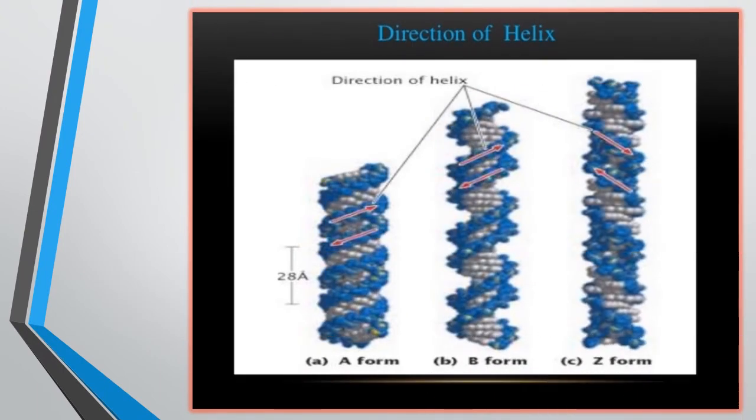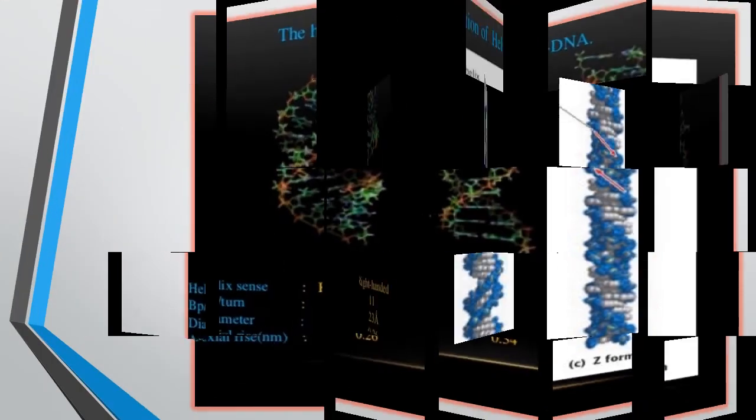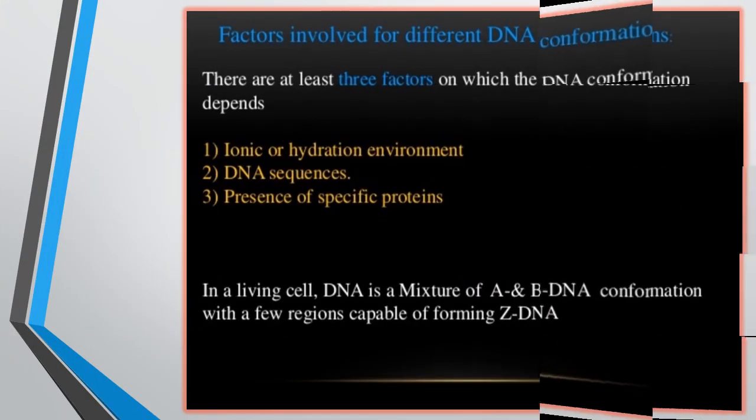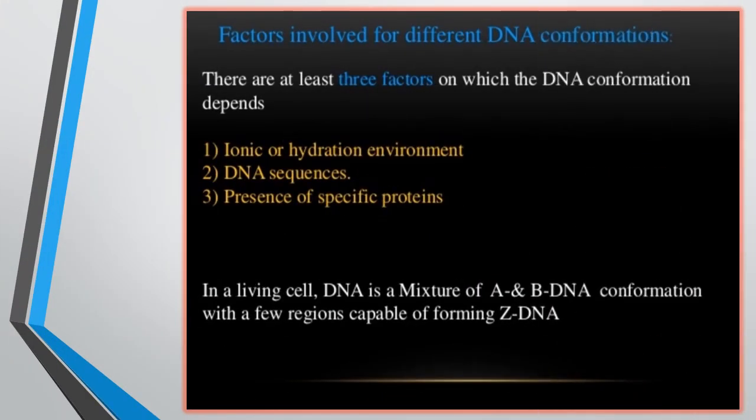Direction of helix: the A form helix, B form helix, and the Z form helix. A, B and Z forms of DNA. Factors involved in different DNA conformations: there are at least three factors on which the DNA structure depends. First is the ionic and hydration environment. Second is the DNA sequence, and third is the presence of specific proteins which are responsible for the DNA conformation.